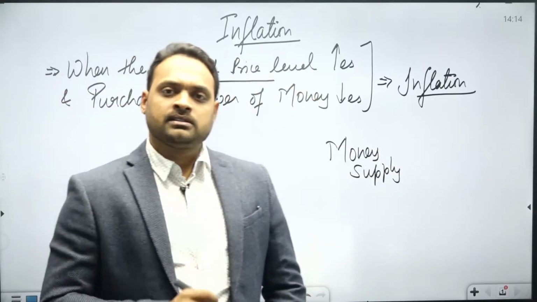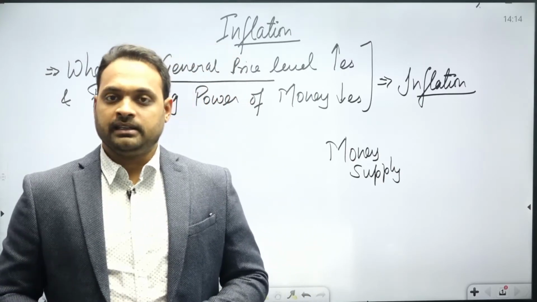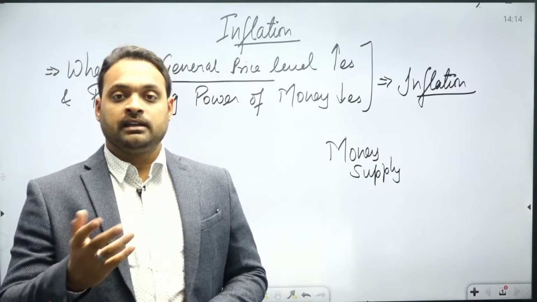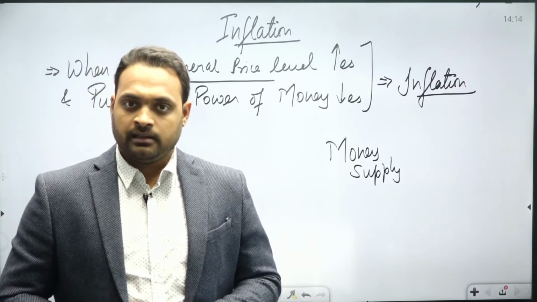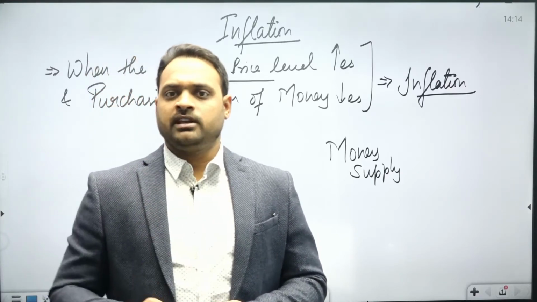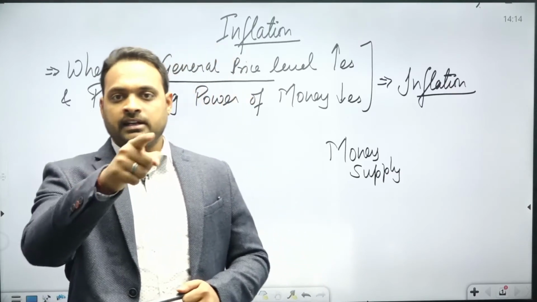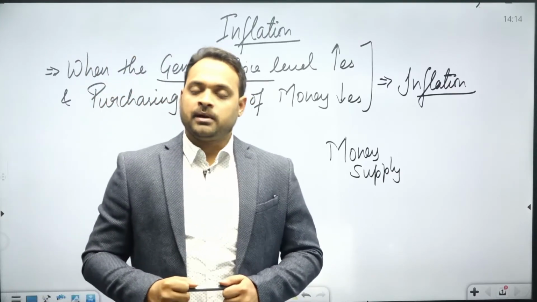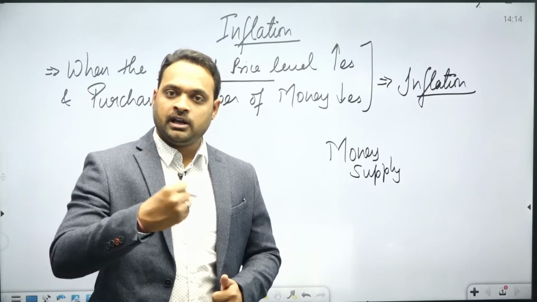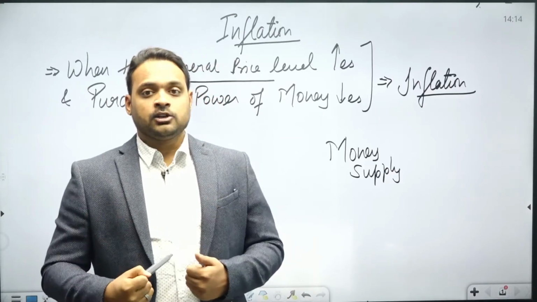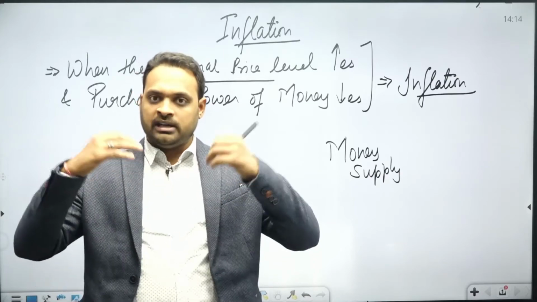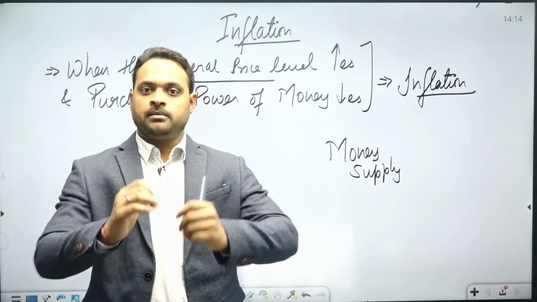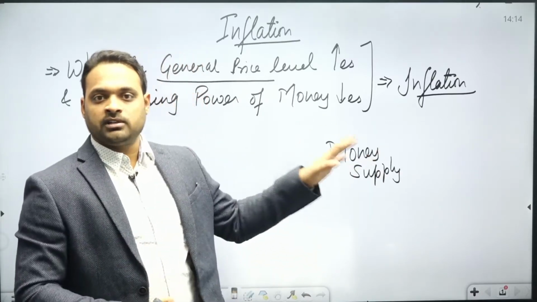Money supply means the total amount of money held in the whole country at a point of time. Like the money available in your pocket right now, that is your money supply. The money available in my pocket right now is my money supply. So the total quantum of money available in the whole nation at this point of time is called the money supply of the country.